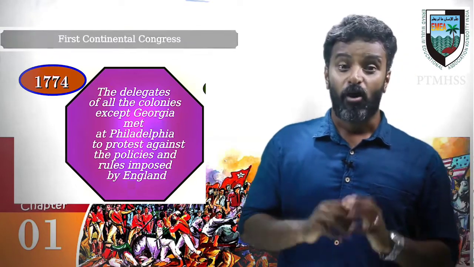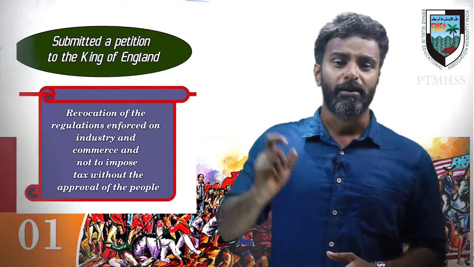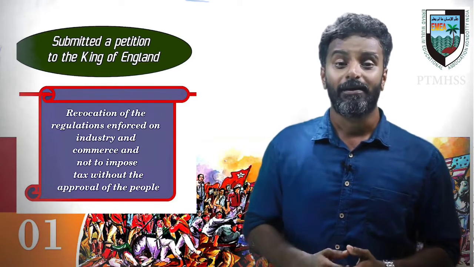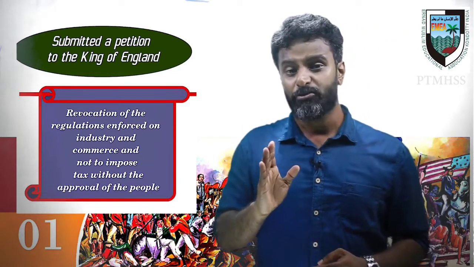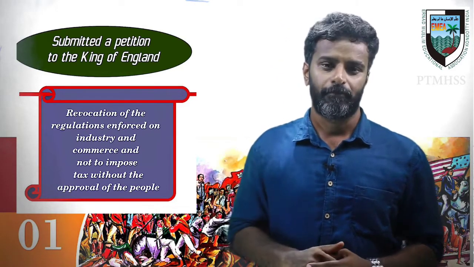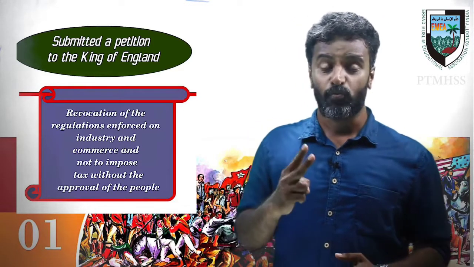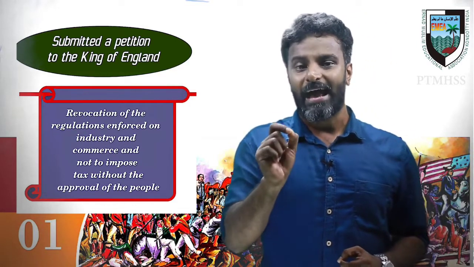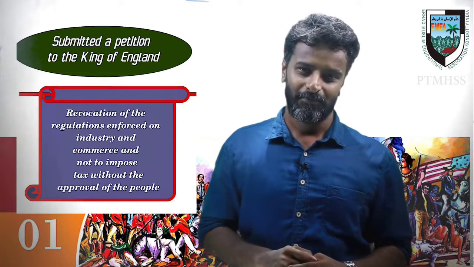And the Congress decided to submit a petition to the British king. What was the content of the petition? The first was the revocation of all rules and regulations implemented on industry and commerce in America. And the second was not to implement any kind of tax without the approval of the American people.